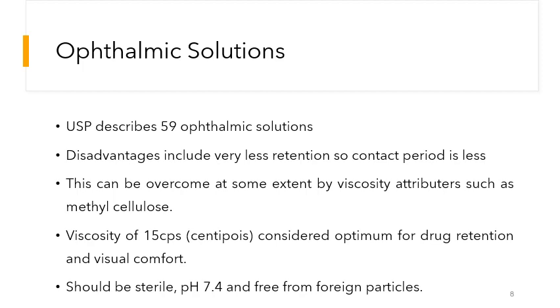As with the other ophthalmic preparations, the ophthalmic solutions should also be sterile. They should be free from microorganisms, pyrogens, and the toxic substances of microorganisms. Their pH should be maintained at 7.4, which is the pH of the lacrimal fluids, and they should also be free from foreign particles to avoid irritation of the eye.